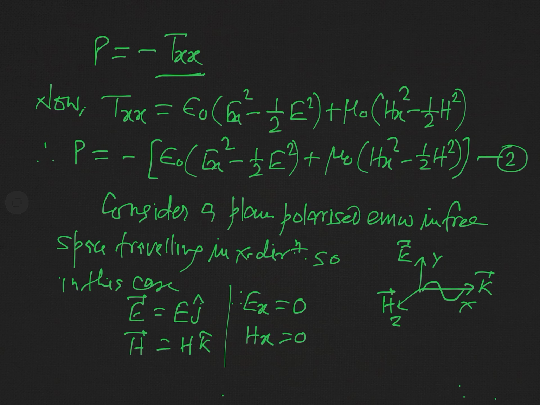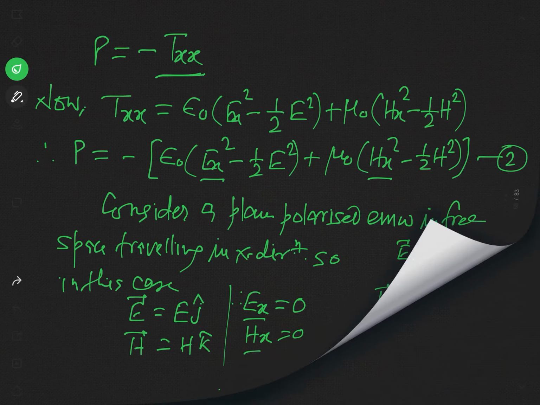So in accordance with our consideration that the wave is traveling in x direction, the x component of the electric field vector and the magnetic field vector will be 0. And so you can see from equation 2 that this Ex will be 0 and this Hx will also be 0.